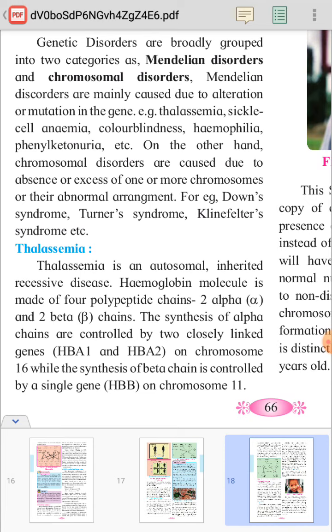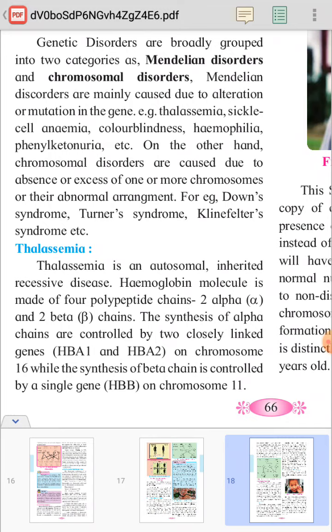Then hemophilia means clotting of blood cannot take place, so if there is any wound, blood constantly oozes out. And then phenylketonuria, that we have also studied. All these are examples of Mendelian disorders, and they are caused due to the alteration or mutation in genes.